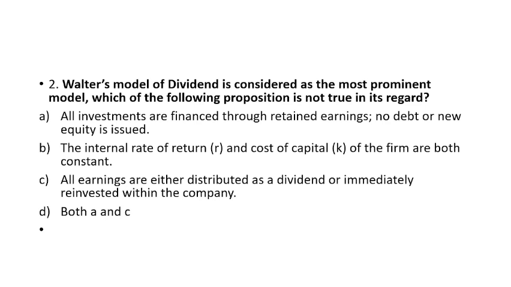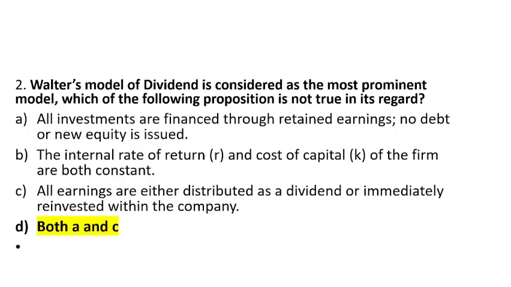Then C, all earnings are either distributed as a dividend or immediately reinvested within the company. This statement is true. C is also true. Both A and C. Okay. But here I think only the A should be the right answer.